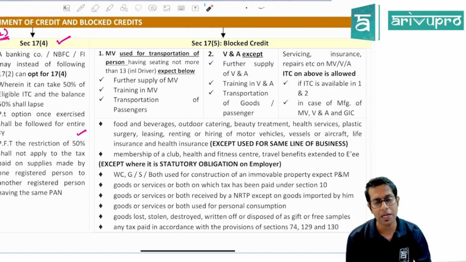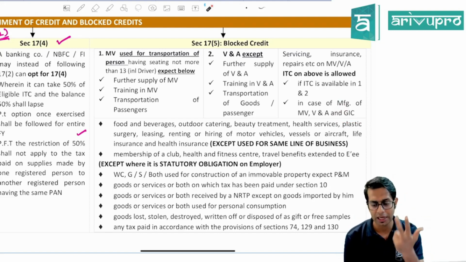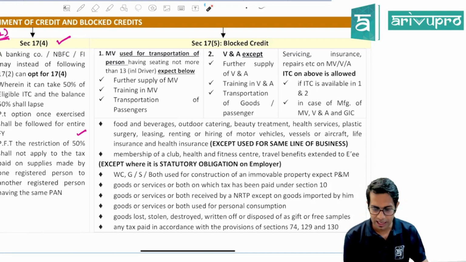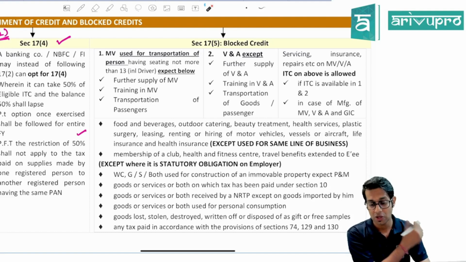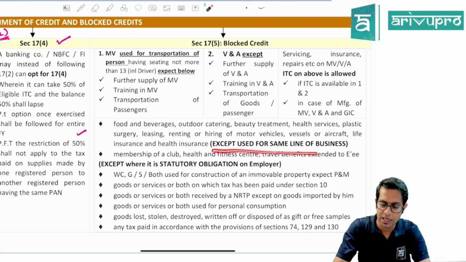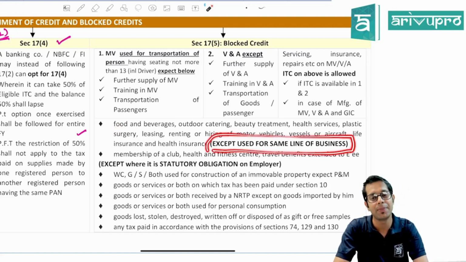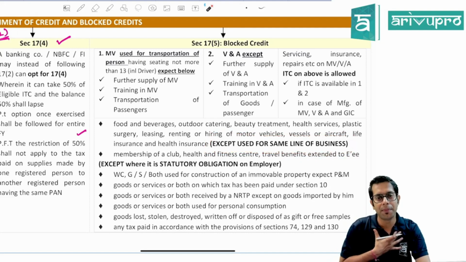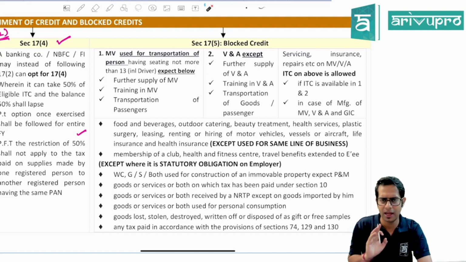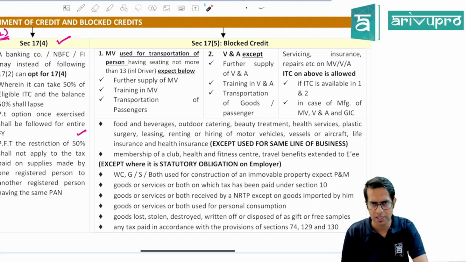Then you cannot take input tax credit on food and beverages, outdoor catering, beauty treatment, health services, cosmetic surgery, plastic surgery, and leasing, renting, hiring of motor vehicle, vessels, aircraft, and life insurance or health insurance. On these items you are not allowed to take input tax credit. But you will be allowed to take input tax credit on these items if you are involved in the same line of business. Meaning, sir? If I am a restaurant and I am taking services from another restaurant, then I will be eligible to take input tax credit on that restaurant service.